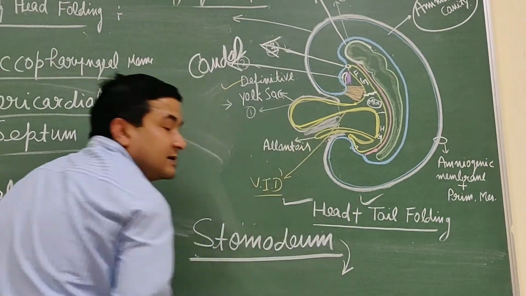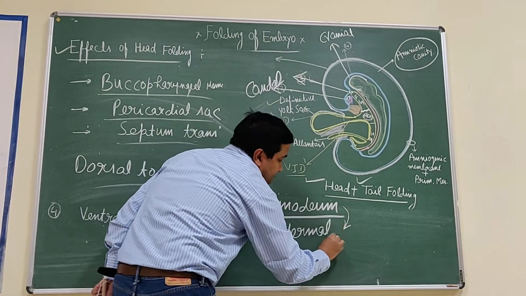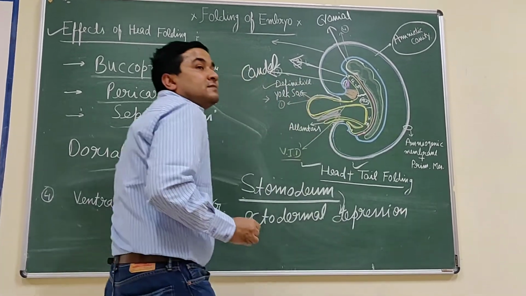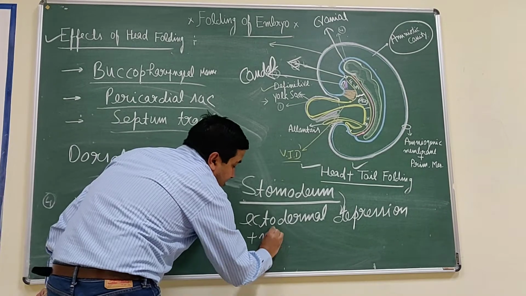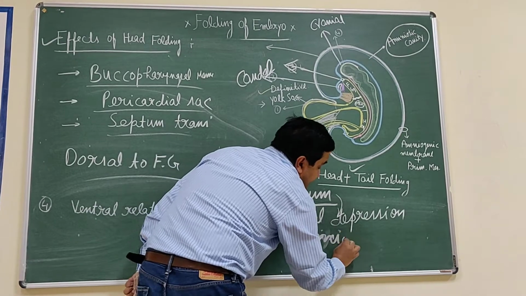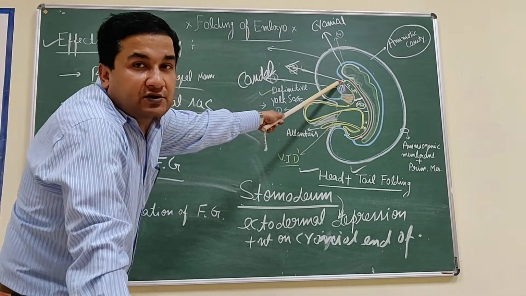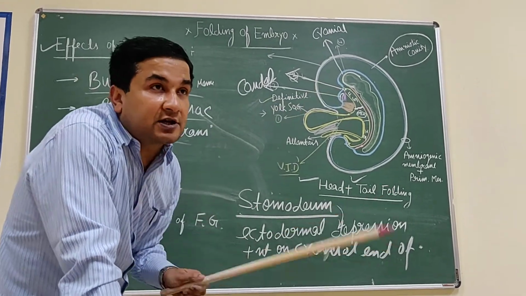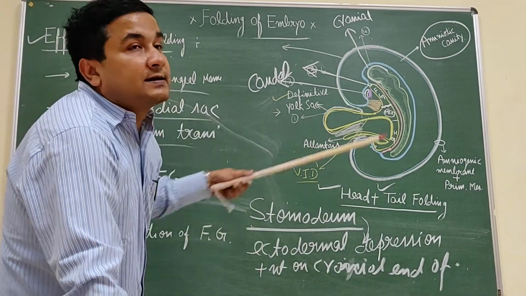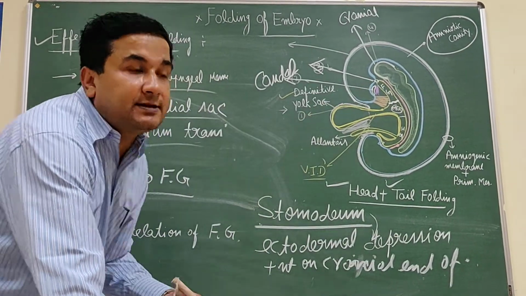It is an ectodermal depression present on the cranial end of the embryo. It is the ectodermal depression on the cranial end that separates the two bulges, the developing brain and the pericardial sac. And the floor of this stomodeum is formed by the buccopharyngeal membrane.